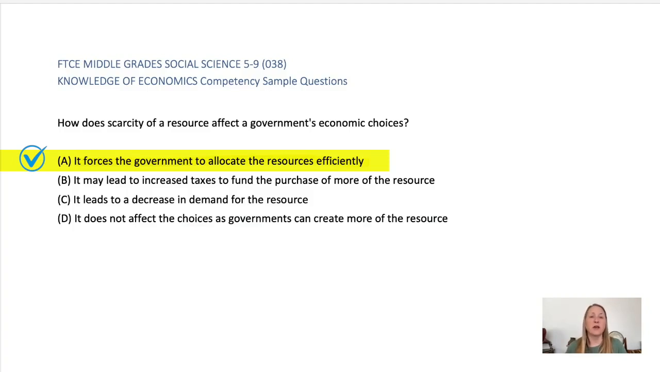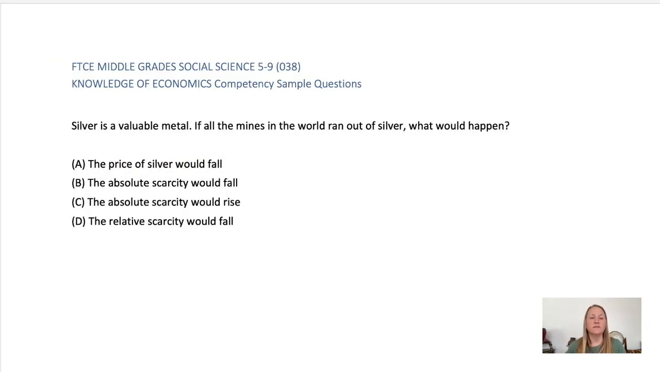When a resource is scarce, a government must make decisions on how to best allocate this limited resource. This often involves making tough choices and prioritizing certain needs over others, leading to increased efficiency in the use of the resource. Silver is a valuable metal. If all the mines in the world ran out of silver, what would happen?